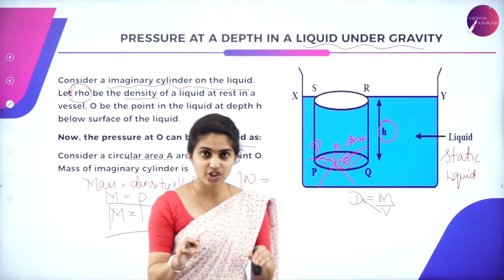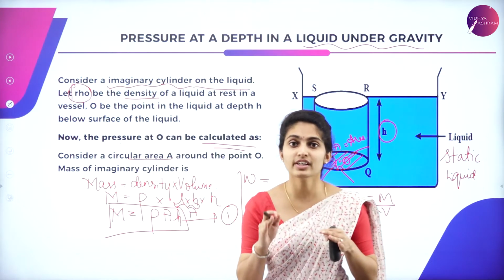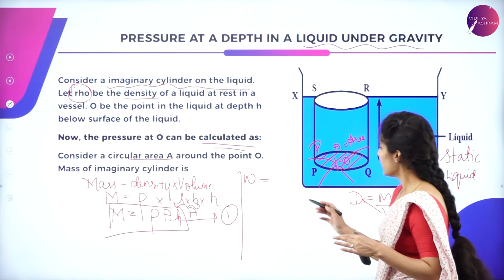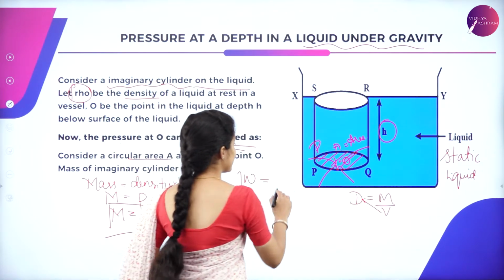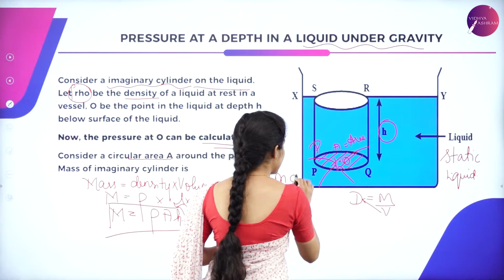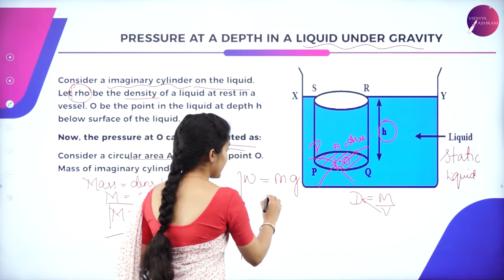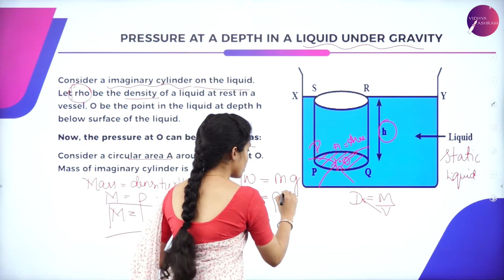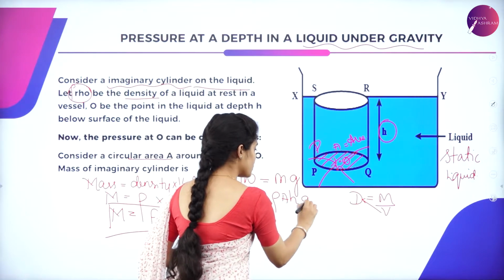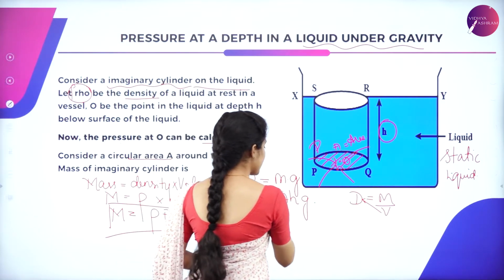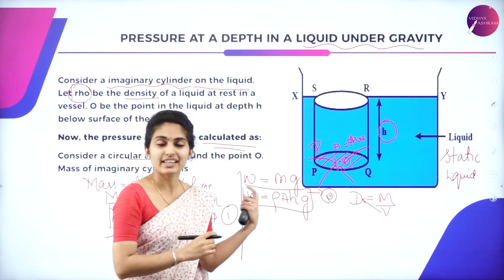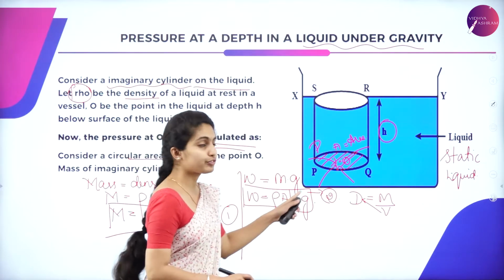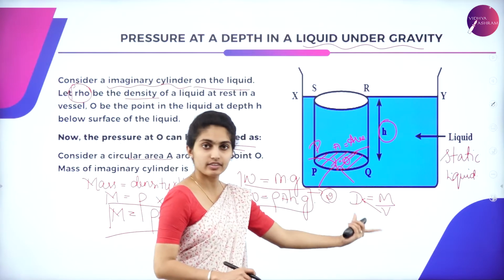But mass doesn't change. Mass doesn't depend upon the gravitational effect. Weight depends upon the gravitational effect. So weight is nothing but mass of the body into gravity. So what do we have? Mass of the body is rho A h, into g, which is the weight, and this is termed as equation 2.